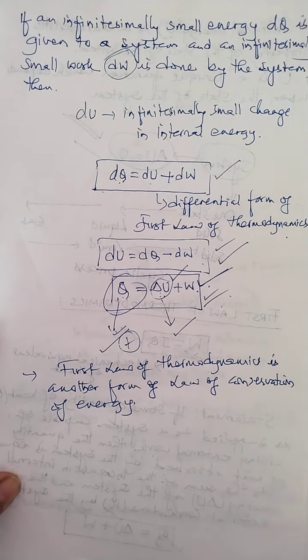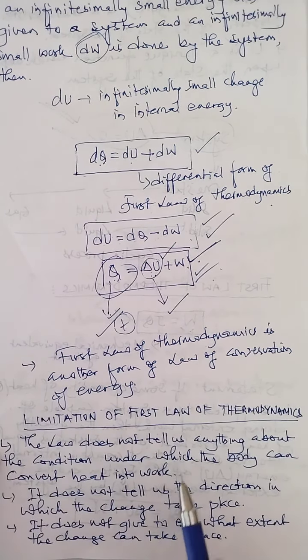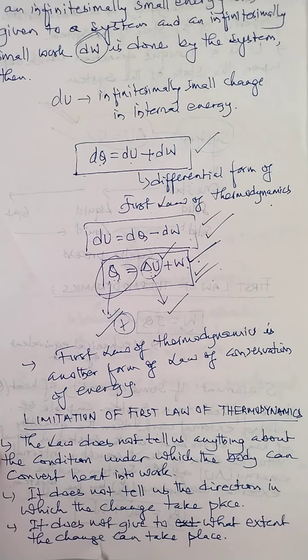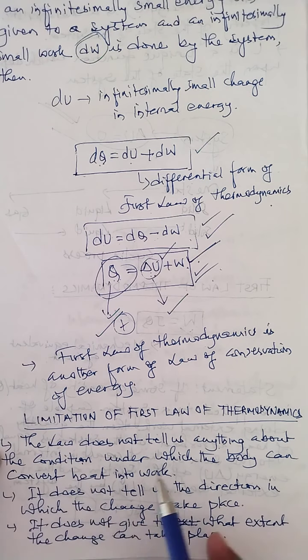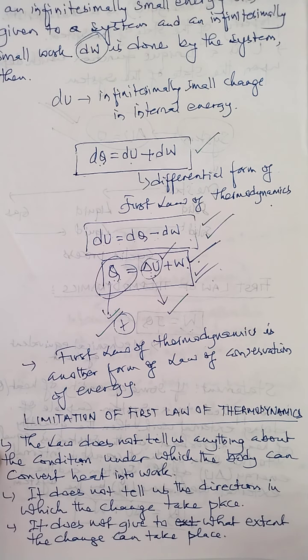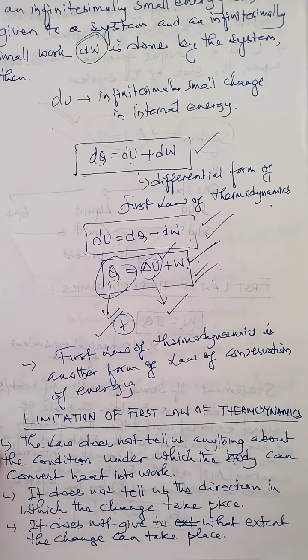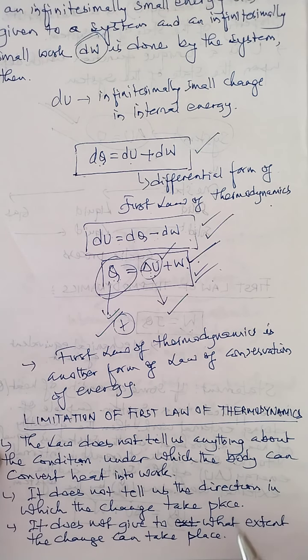But other than the significance of the first law of thermodynamics, children, there are some limitations or drawbacks of the first law. One of the important limitations is that the law does not tell us anything about the condition under which the body can convert heat into work. It simply gives the relation between heat and work. But under what condition heat gets converted into work is not explained by the first law of thermodynamics.